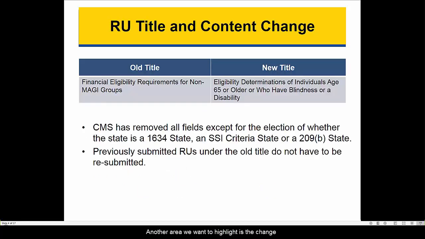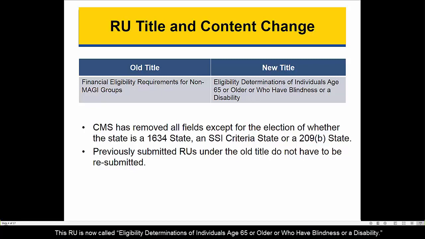Another area we want to highlight is the change in the name of the Financial Eligibility Requirements for Non-MAGI Groups RU. This RU is now called Eligibility Determinations of Individuals age 65 or older or who have blindness or a disability. This new name will better differentiate the RU from the new Non-MAGI Methodologies RU.